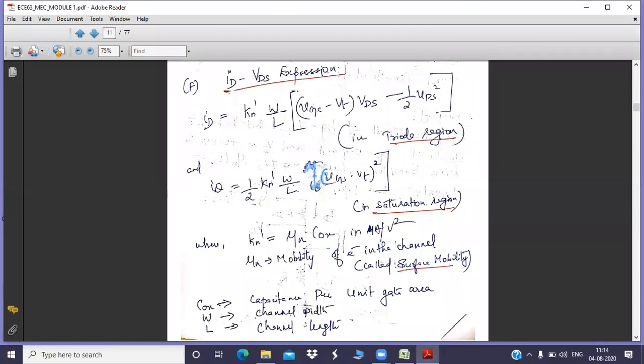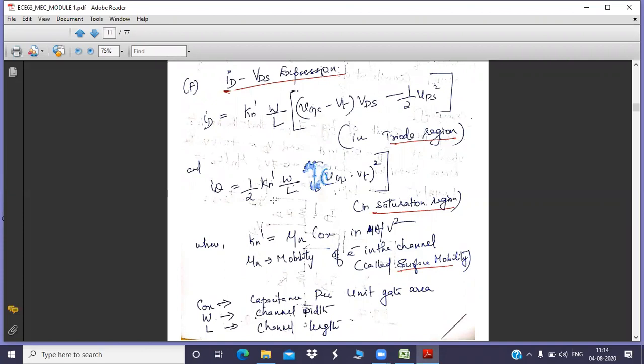You don't need to bother about all these things. You can just define n dash as mu n into COX. What is mu n? Mu n is the mobility of the electron. COX is the capacitance corresponding to the oxide layer and the two electrodes which we have in the construction.